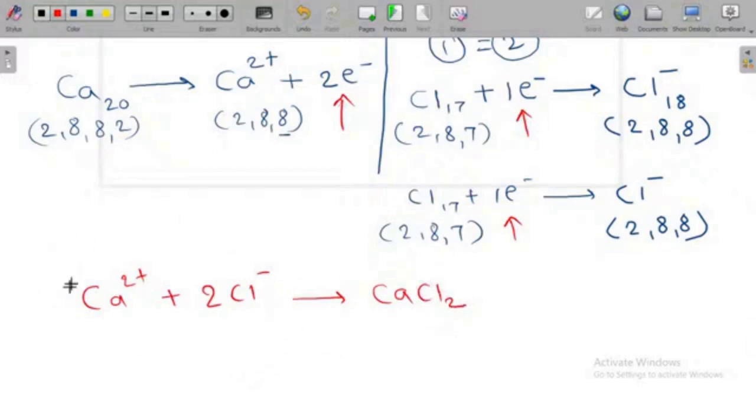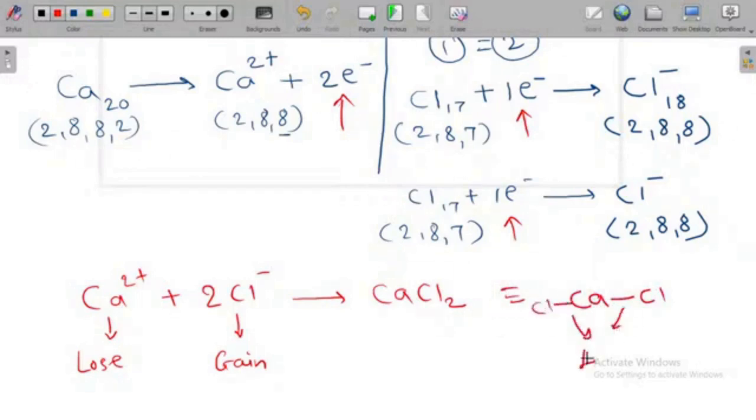Understand? Overall there is a deal of two electrons, so it loses two electrons, loss of electrons takes place, and here gain of electrons takes place. That's why whatever bond formed between this calcium and chlorine is nothing but the ionic bond. Understand with this? So we have seen two examples for ionic bonds, formation of ionic bonds. I think this is now clear to you how this ionic bond is going to form.